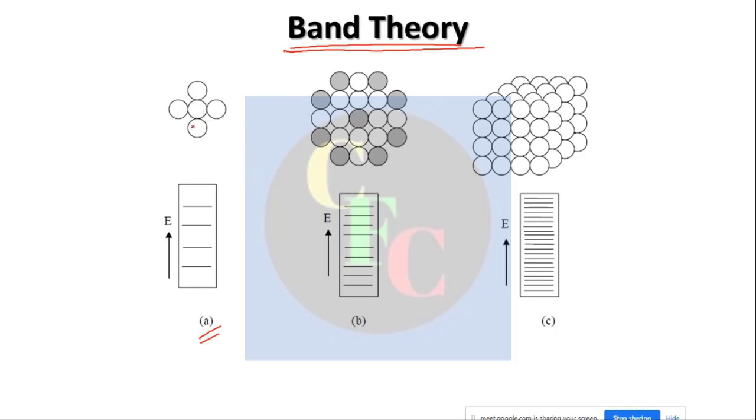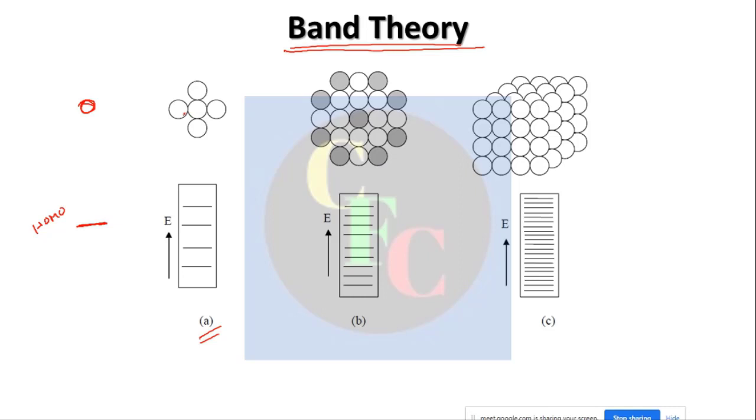Suppose now you consider a single atom, and we are considering the energy level of its orbital, right? So there will be a single orbital. Single orbital means I am only drawing that orbital which is the highest occupied, the HOMO of this one. So there will be only one HOMO here.